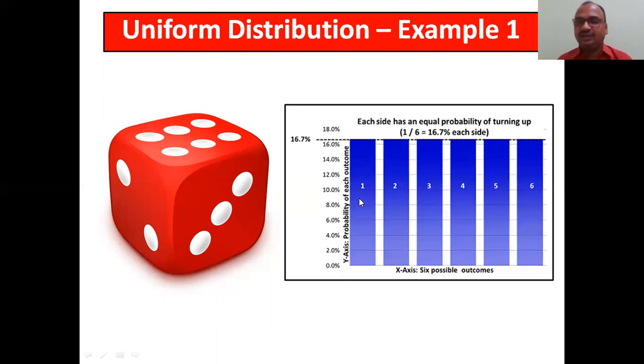1, 2, 3, 4, 5, 6. See, on the x-axis, 6 possible outcomes are there. And on the y-axis, the probability of each outcome. Roll number 1, roll number 2, roll number 3, roll number 5, roll number 6. One outcome divided by how many possibilities are there.